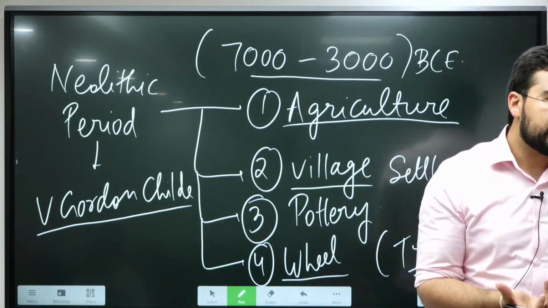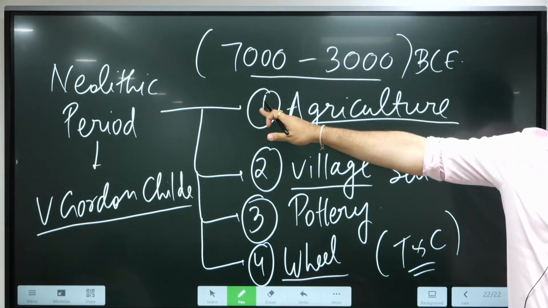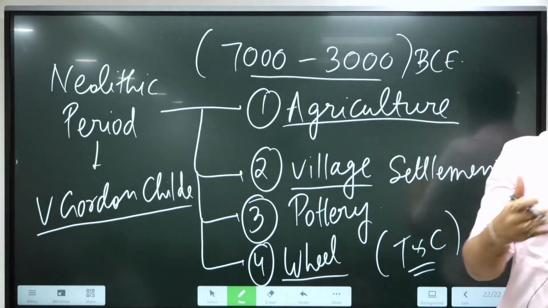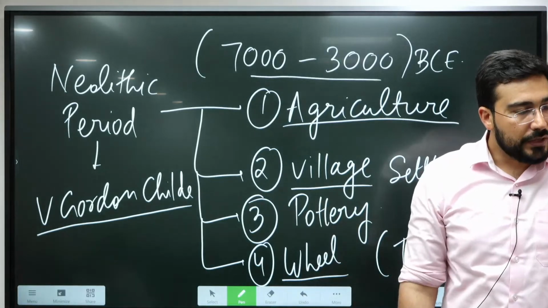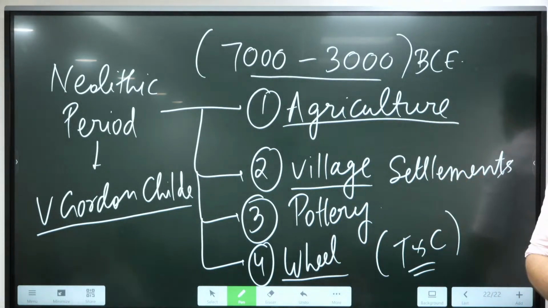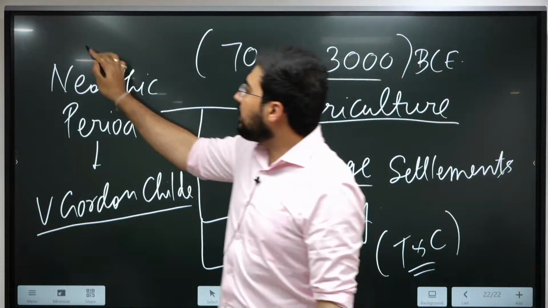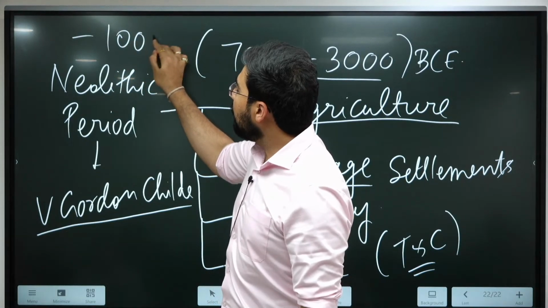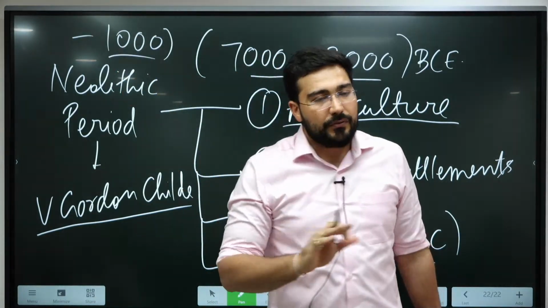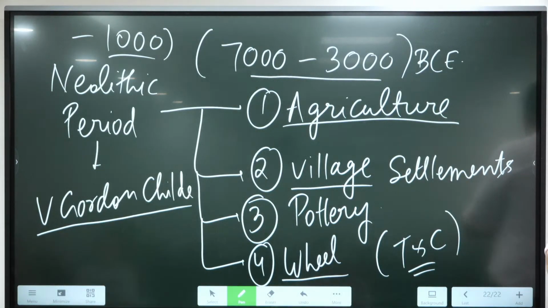In some parts of the Indian subcontinent, the Neolithic period started early. At other places, it was a little bit late. In some places like Northeast India, it started around 2000 BC. So overall for the Indian subcontinent, it may stretch even up to 1000, but the range we roughly keep is 7000 to 3000. These are all approximate.